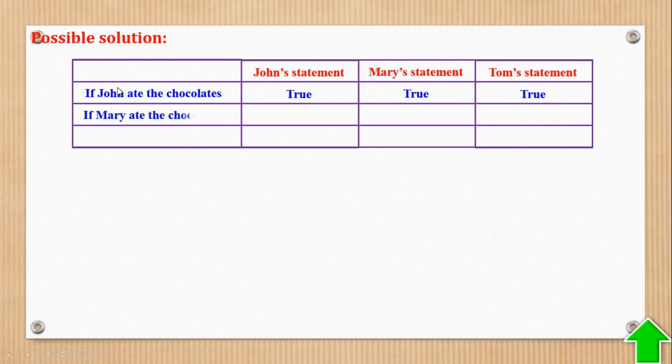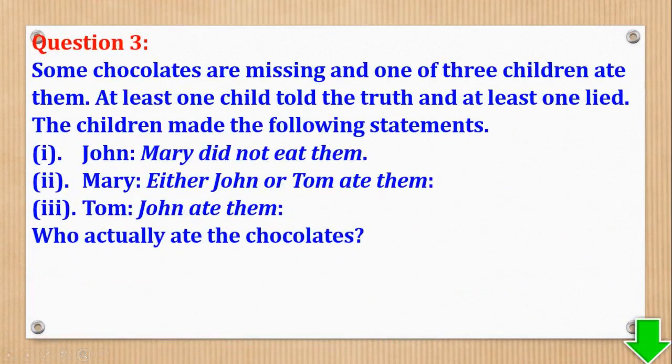Now, what if it is Mary who ate the chocolates? Let us also analyze these statements. If it is Mary who ate, John said, Mary did not eat. So John will be telling a lie, because we know that Mary ate in this assumption. Then Mary said, either John or Tom ate them.